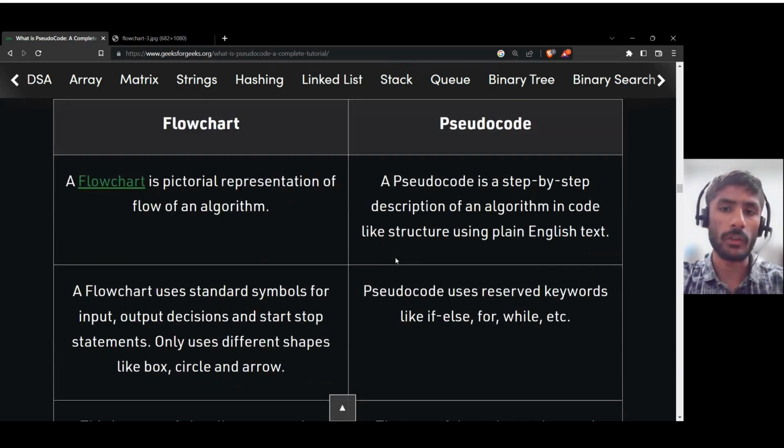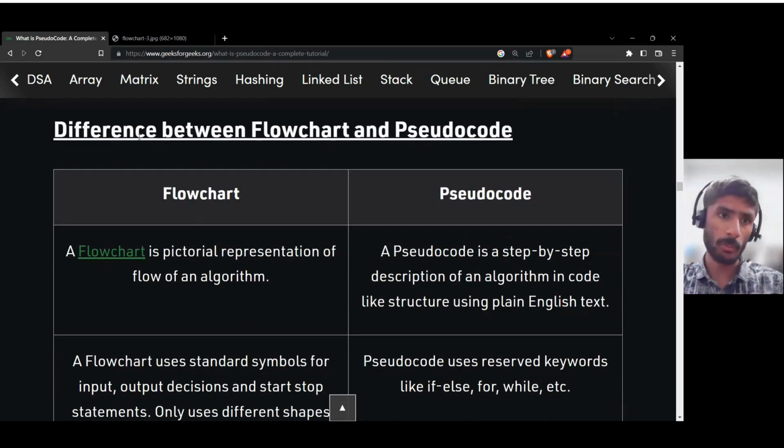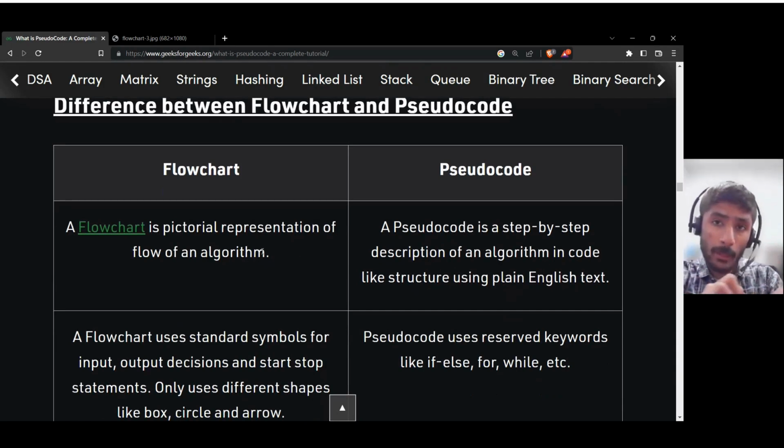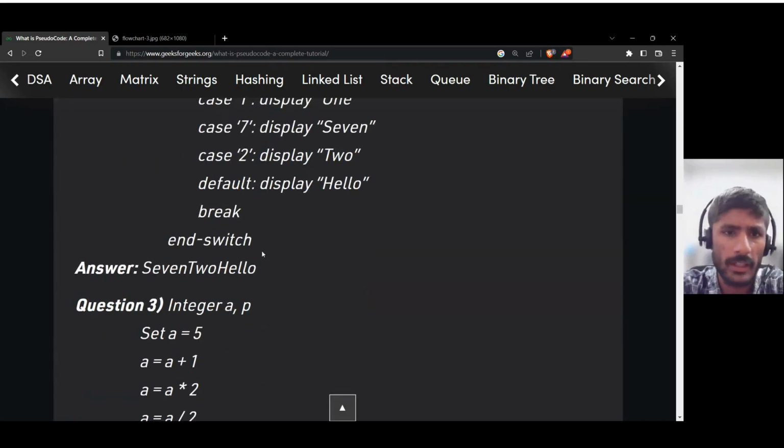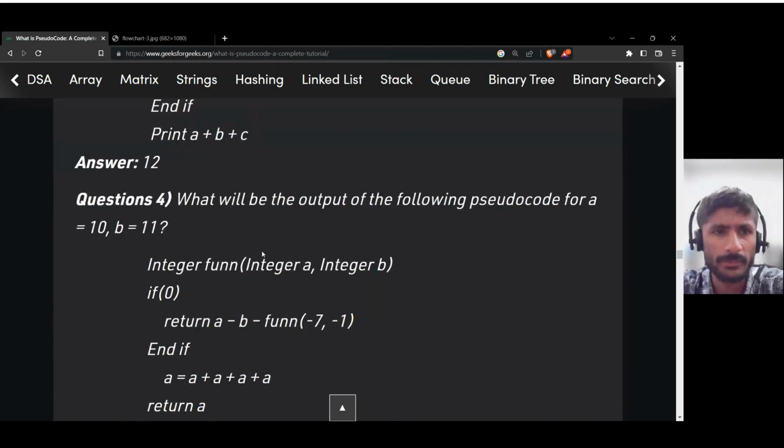Now, the difference between flowchart and pseudocode. You have to mark this. Your homework for this particular lecture is: what is the difference between flowchart and pseudocode. You have to understand it. So Google it on GFG. A flowchart is a pictorial, graphical representation of the flow of an algorithm, whereas pseudocode is a step-by-step description. I'm stressing this word, description, of an algorithm in a code-like structure using plain English text. So here's the pseudocode. You can understand this.